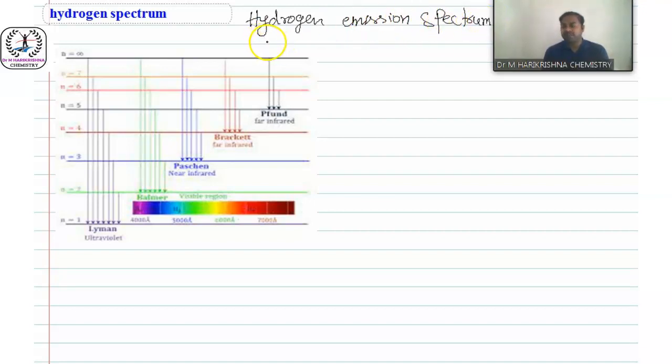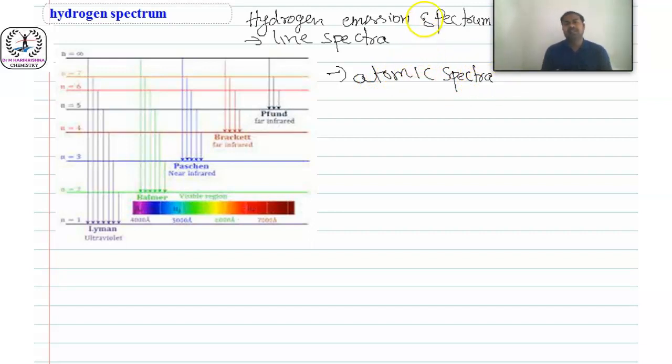It is actually a line spectrum. Line spectra are given by atoms, simply atomic spectra. I already explained the types of spectra. It is the simplest form of atomic spectra. When electrons come down by releasing some amount of energy, we can observe this emission spectra. So in the hydrogen spectrum, a series of lines is possible.